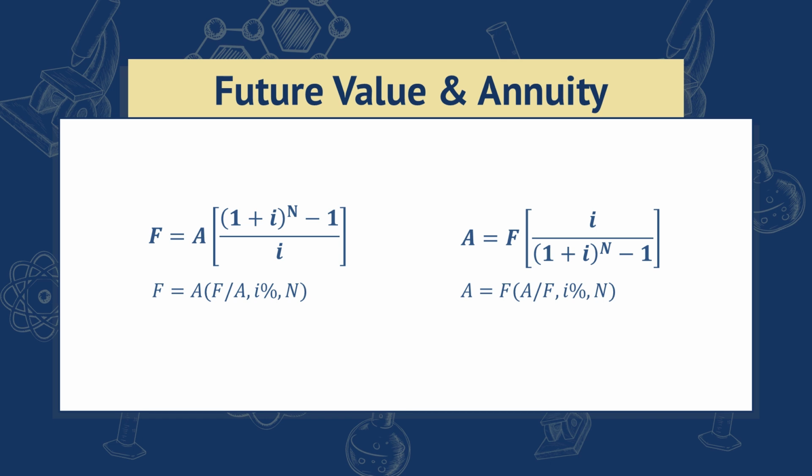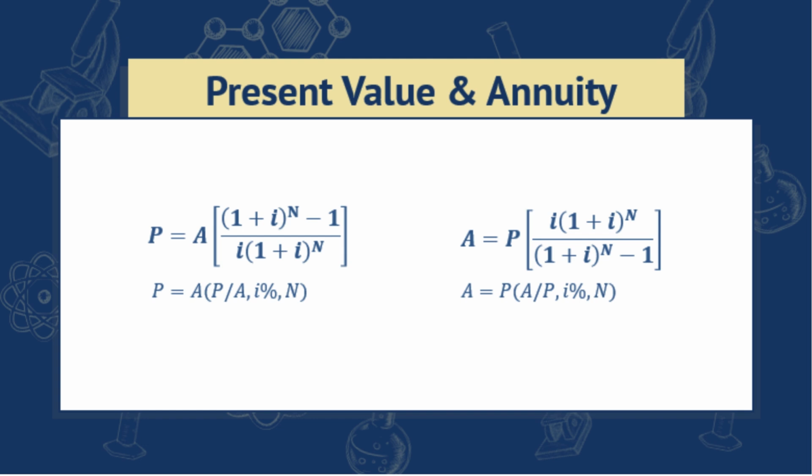Here we have the formula for the future value given annuity. That's given by F is equal to A multiplied by the quantity 1 plus i raised to n minus 1, all over i. Similarly, we can use this equation to find the annuity by multiplying the future value by the reciprocal of the multiplier used earlier. So for this scenario, you don't need to memorize both equations. You can just memorize the equation for the future value and then use that to calculate A.